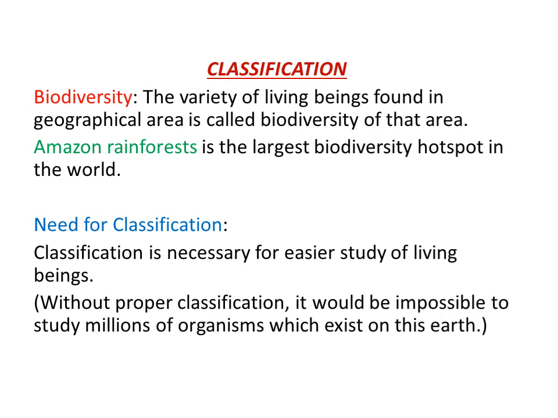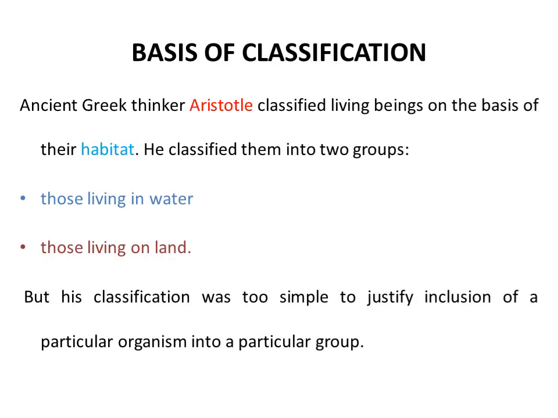So now you are aware that classification is the grouping of the different biodiversity forms on this earth. And why is it required? It is required for easy study, so that we can easily study the different life forms on this earth. Now, when we have to group the organisms, what will be the criteria, what will be the basis of that classification?